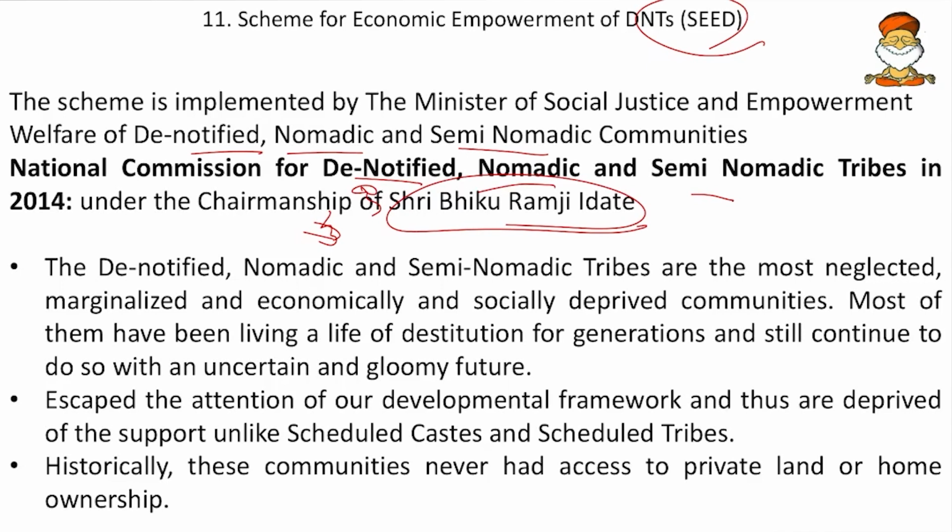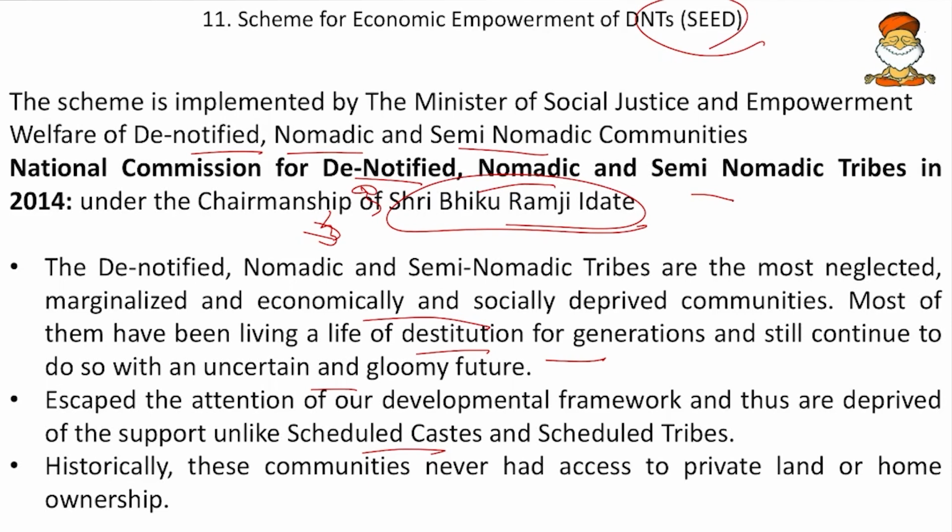And then the denotified, nomadic and semi-nomadic tribes are the most neglected, marginalized and economically deprived communities. So friends, remember, these are not the criminal tribes. The denotified tribes are different and the criminal tribes are different. Criminal tribes are those who have criminal activity as their vocation, but these are the neglected tribes, most of them living a life of destitution for generations and still continuing to do so with an uncertain and gloomy future. And then they have escaped the attention of our development framework and thus are deprived of the support, unlike the scheduled castes and scheduled tribes. So these are not even included in the schedules.